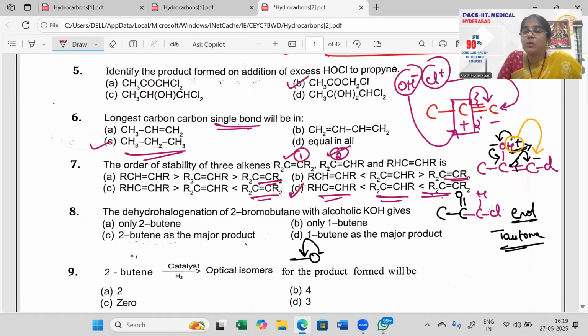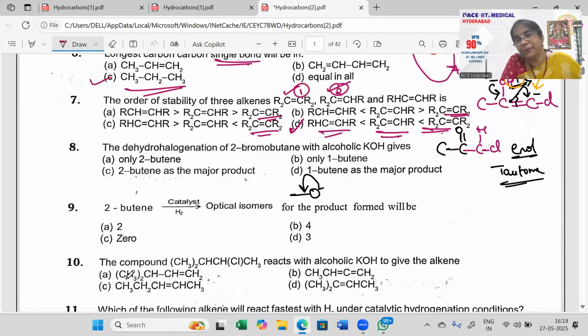So the more and more substituted alkyl groups on your double bonded carbon, that would be more stable. Please write that point also. When you have more substituted alkyl groups on your double bonded carbons, they will be given as more stable.